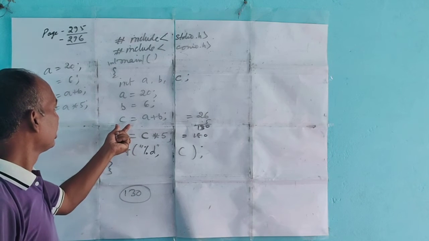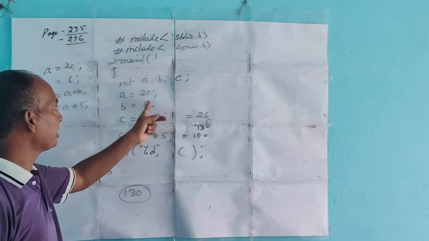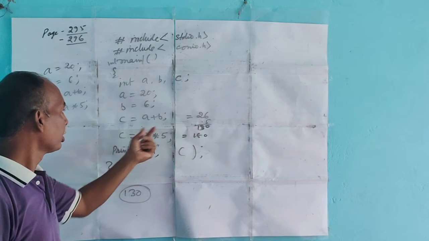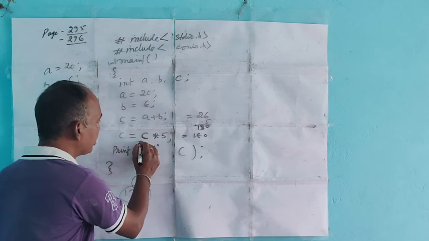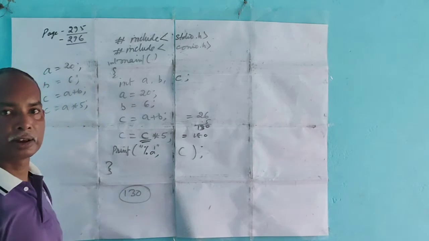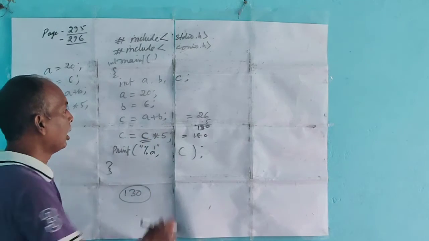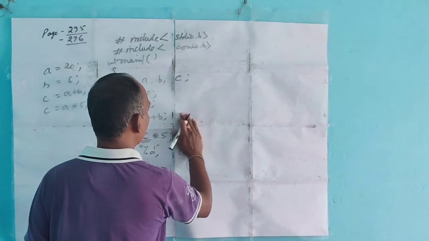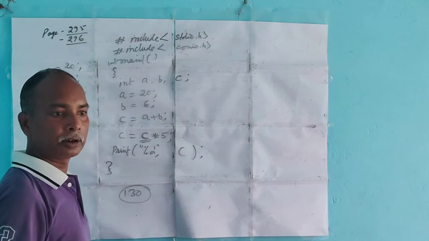See here, C equals A plus B. The value of A is 20, the value of B is 6, 20 plus 6 is 26. Here again C equals C into 5. Here the value of C is 26. So we multiply 26 into 5, and we get the answer 130. So when you run the program, you will get the output 130. Clear, all of you?